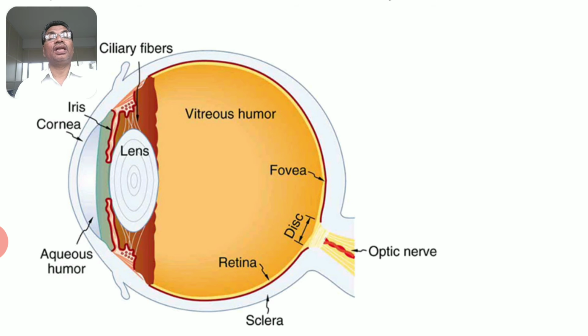Now you can see clearly what are ciliary muscles, where the iris is present, where the cornea is. Aqueous humor is the liquid part that is present in front of the lens. The vitreous humor is present behind the lens, and you can see the optic nerve, the retina, and the fovea, or the place where the image is formed. Yellow spot.